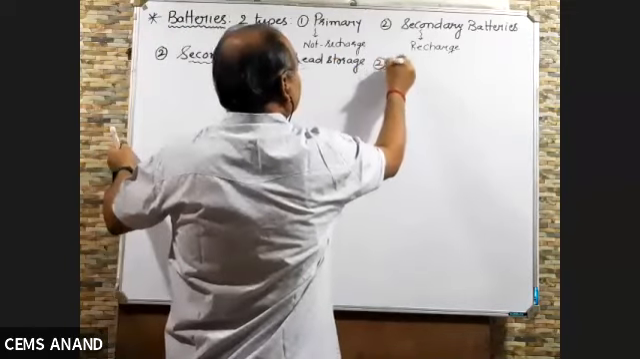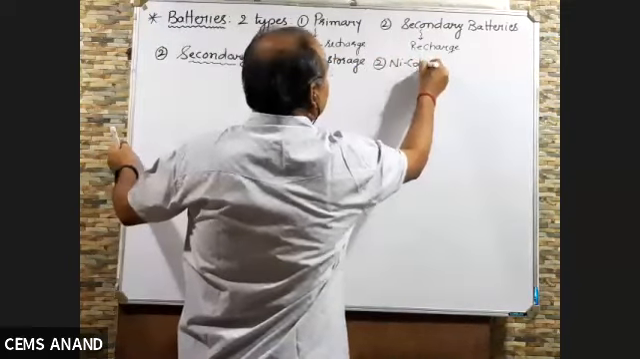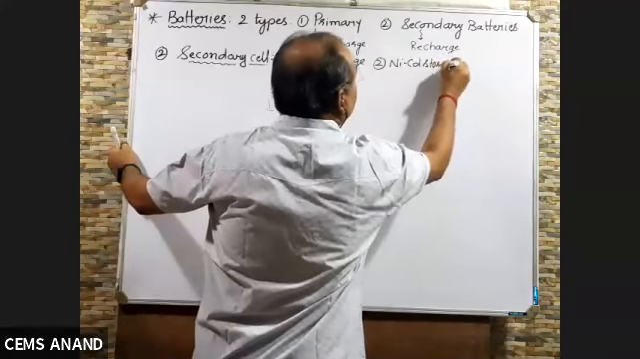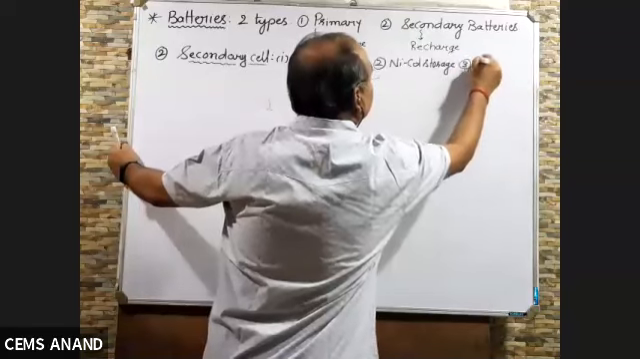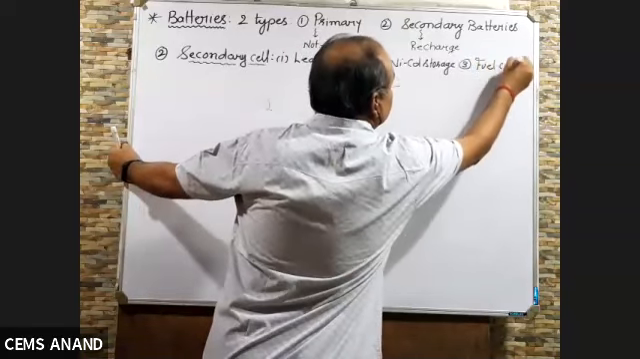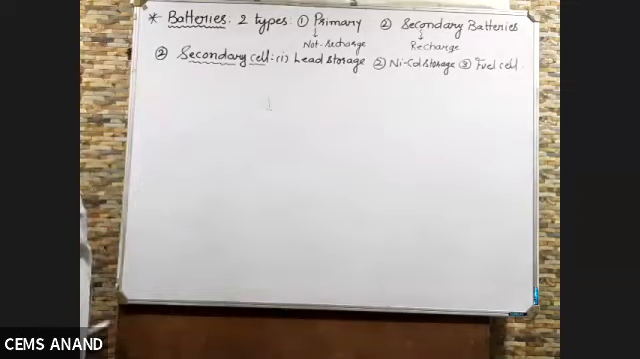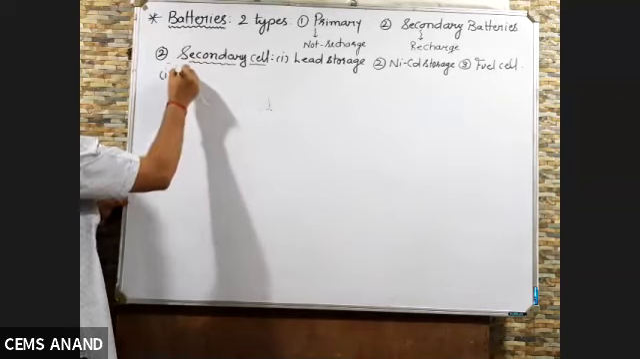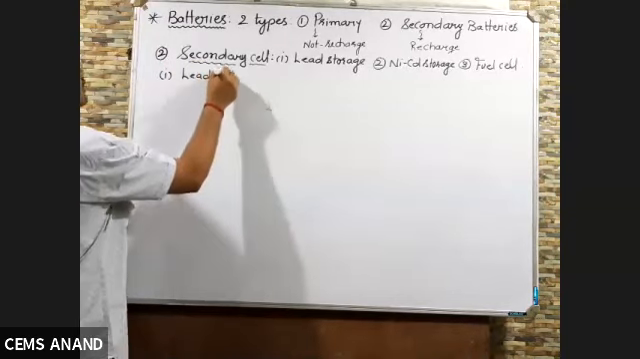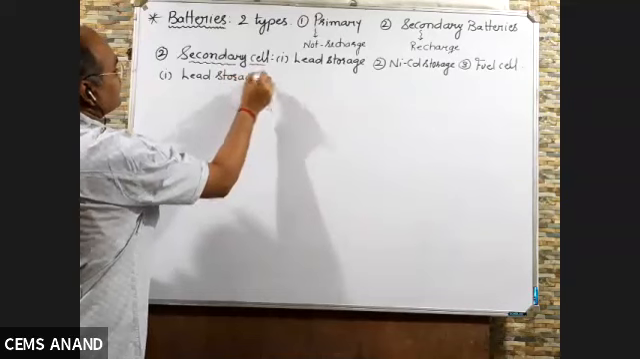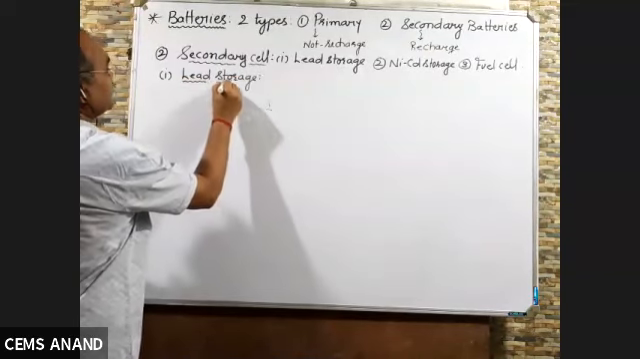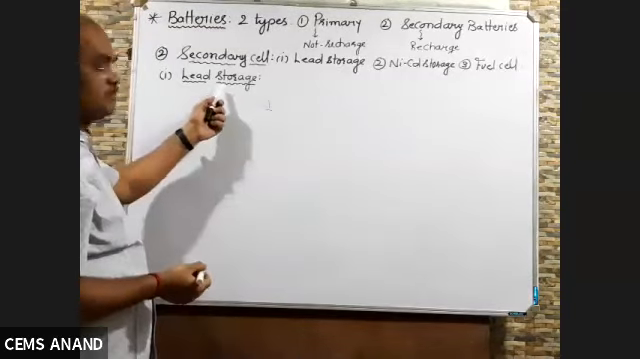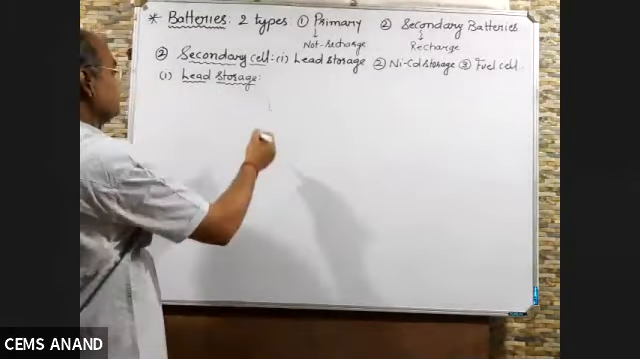Second, nickel cadmium storage. And third, fuel cell. So we'll discuss all these three one by one. The first we'll start with lead storage. This year in your board exam, one question was asked from this. I'll tell you at the end of this chapter.